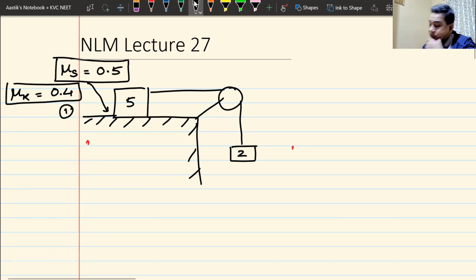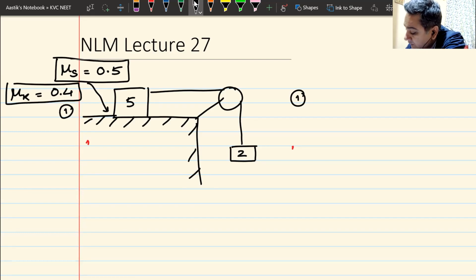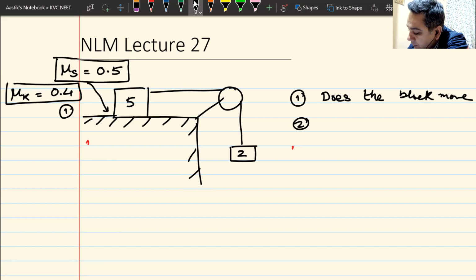You have to find out, number one, does the block accelerate or move? Then you have to find out the type of friction.